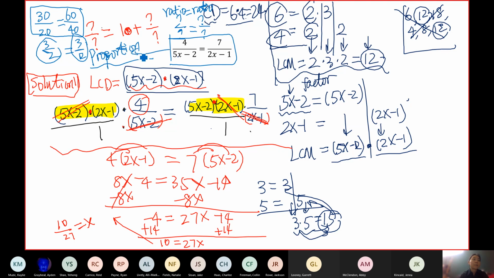And the proportion has a very good property. Does anybody know when you have a proportion, what property does a proportion have? Anybody remember that? In DO5 class, we also learned that.